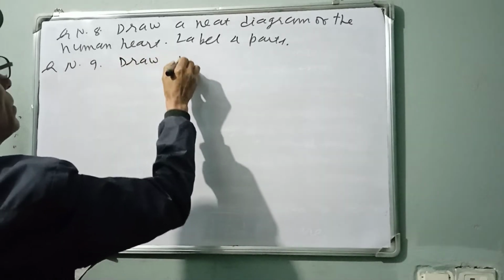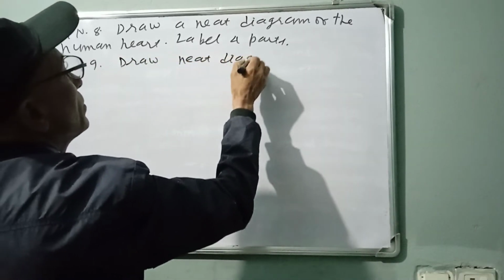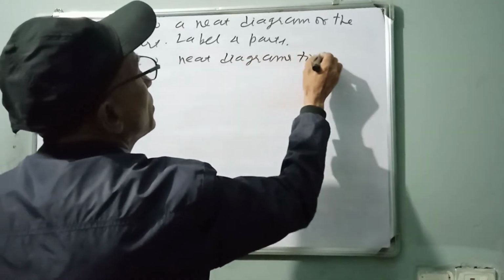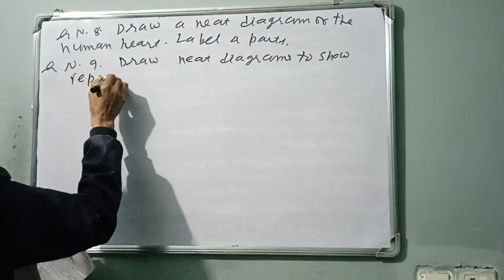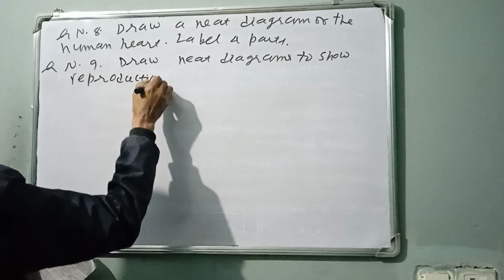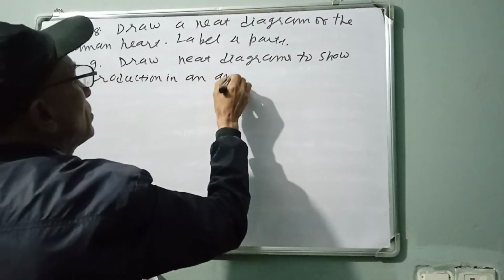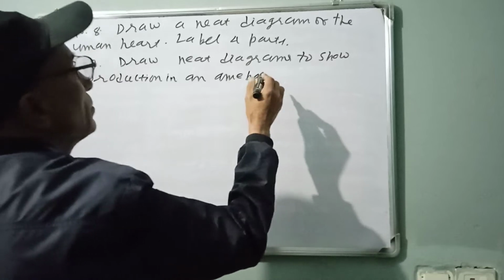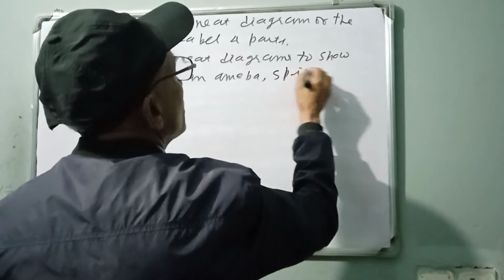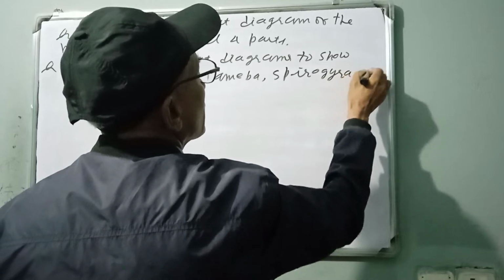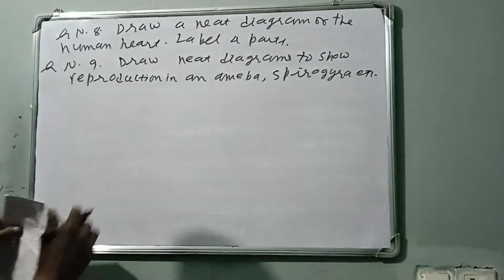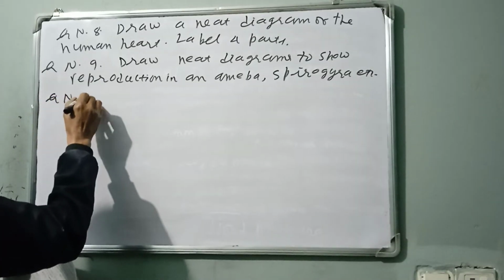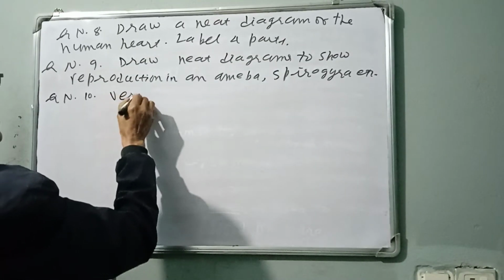Draw neat diagrams to show reproduction in an amoeba, Spirogyra, etc. How they reproduce, you can draw the diagram and see the book and find out the answer. Question number 10. Verify experimentally. Sometimes this question can also be asked.